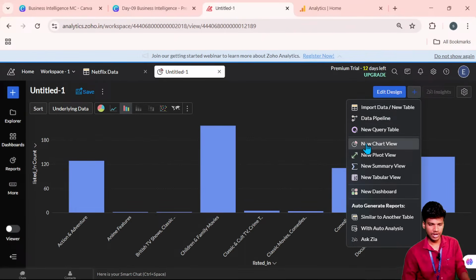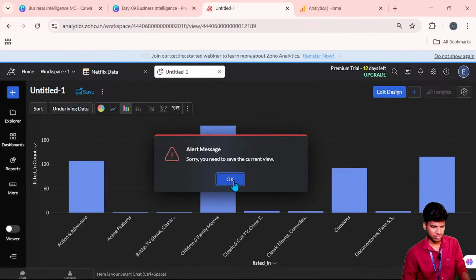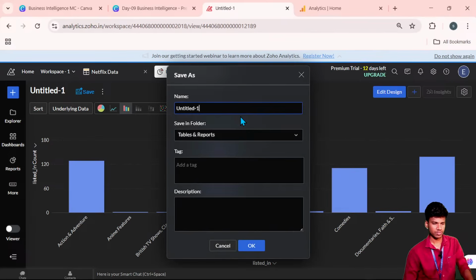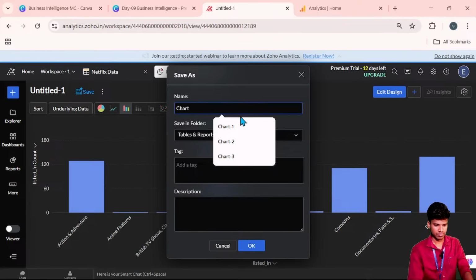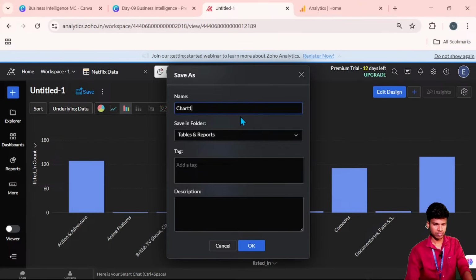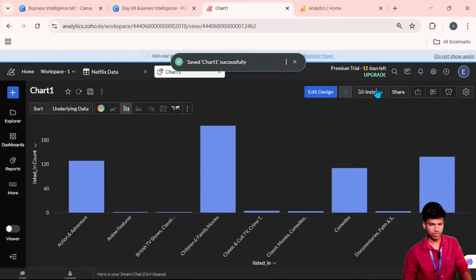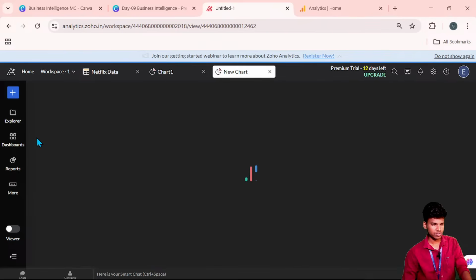Once I click that, add and create a new chart. Okay, save this one. Okay, and go with the next one, that is create a new chart, and then next.